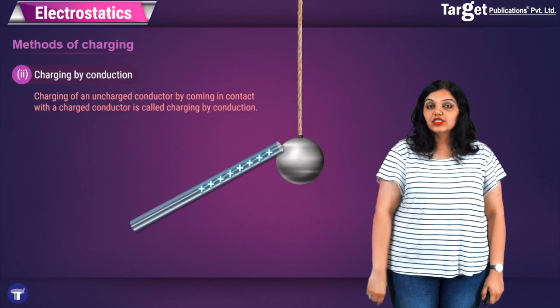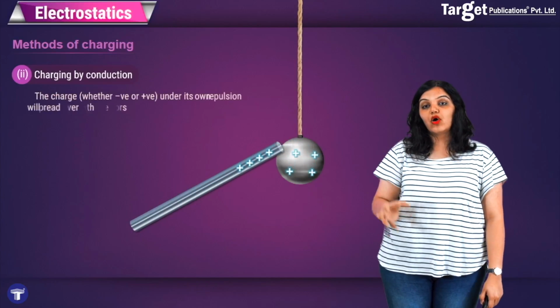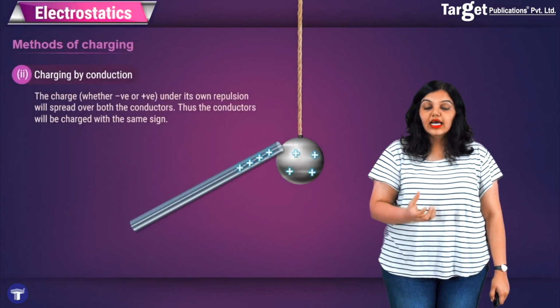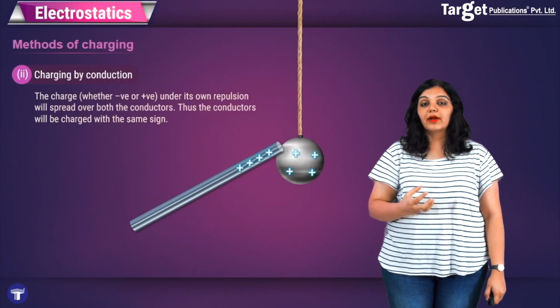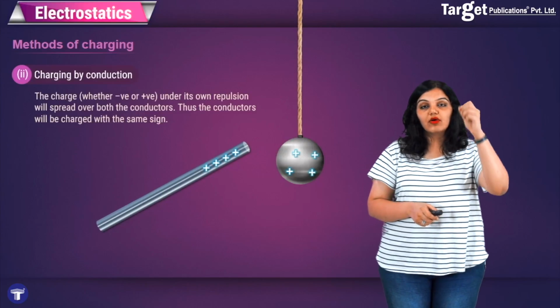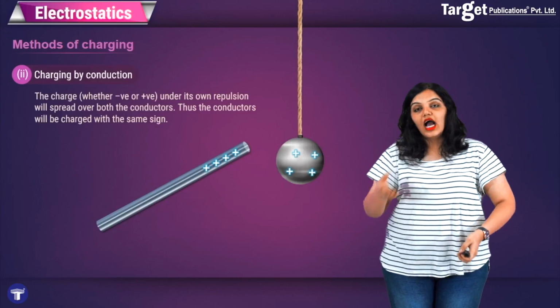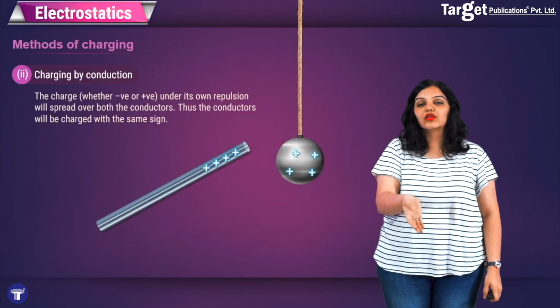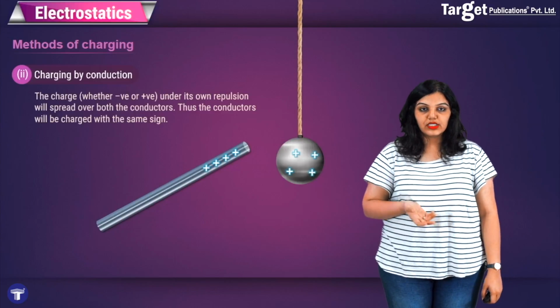So in this case, as you can see, I have taken a positively charged glass rod and I am touching this uncharged ball with it. What will happen is that the positive charge will transfer to the ball, and this charge will spread on the ball under the action of its own repulsion, and therefore what we get is a charged ball. Notice that the wire holding the ball will obviously be made up of an insulating material. Otherwise, the charge we have just put on the ball will get conducted through the wire, and the ball will not remain charged.